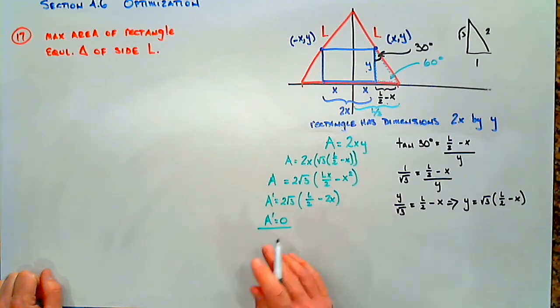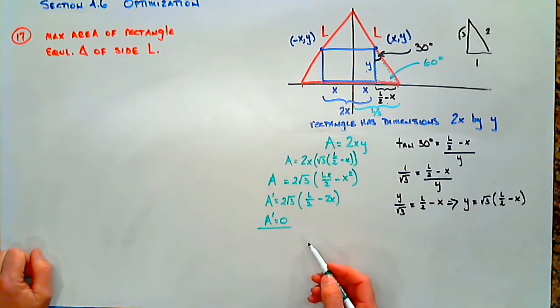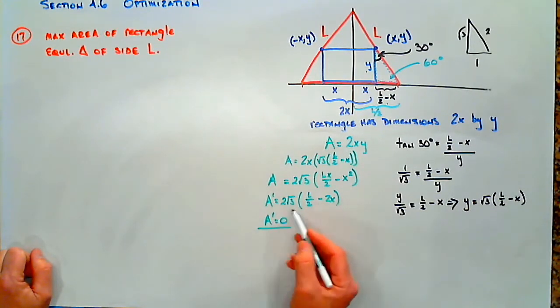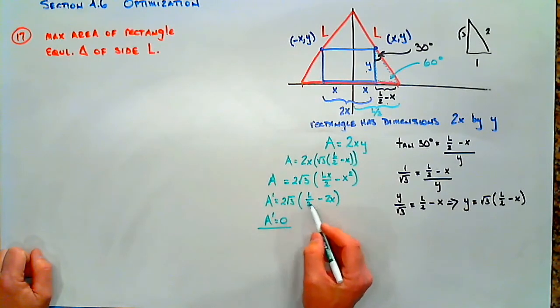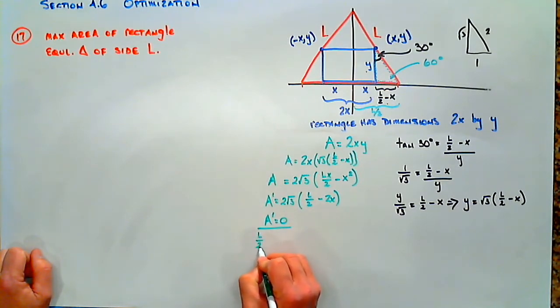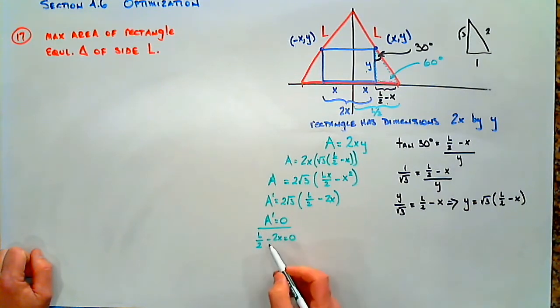Again, it's a polynomial, so I'm going to skip this time the step where we ask ourselves, when does it fail to exist? When is this going to equal 0? Well, 2 root 3 is not 0, so it's going to equal 0 when L over 2 minus 2x equals 0. Now remember, L is a constant. It's not a variable. So this says L over 2 equals 2x, or it tells us that L over 4 equals x.